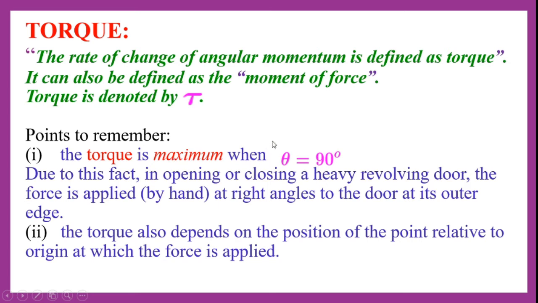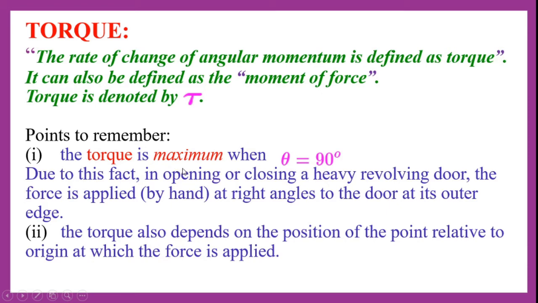We know that tau is equal to RF sin theta. If you put 90 degrees in place of theta, sin theta is equal to 1. So tau is equal to RF, that means the torque will be maximum when theta is equal to 90 degrees. Due to this fact, in opening or closing a heavy revolving door, the force is applied at right angles to the door at its outer edge.